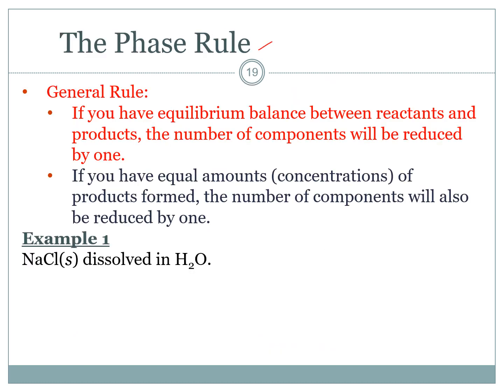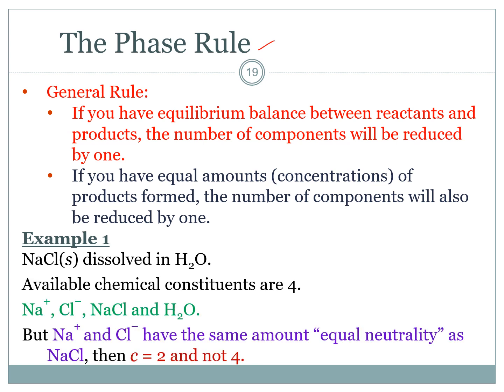The phase rule, general rule. If you have equilibrium balance between reactant and product, the number of components will be reduced by 1. If you have equal amount or concentration of product formed, the number of components will also be reduced by 1. So that means C will be reduced by 1 if you have equilibrium balance between reactant and product, or if you have equal amount of concentration of product formed.